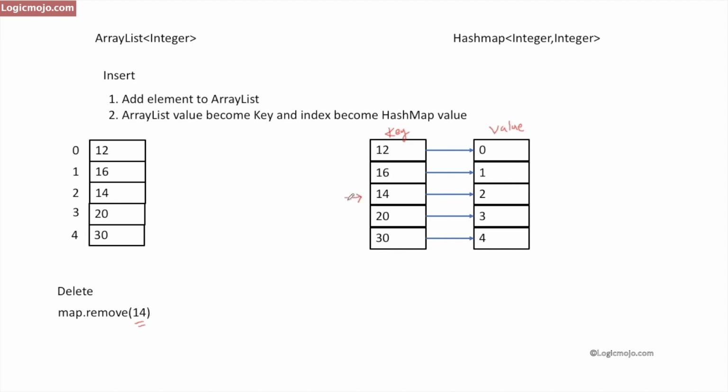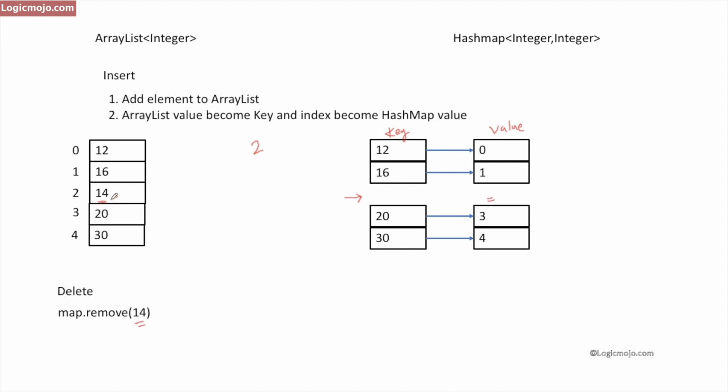So what do we have to do? We just delete this entry from the hash map. So we simply do map.remove 14, and it will remove this entry from the hash map. But before deleting that, I will store this value, which is the index in the array list. Because if you are deleting from the hash map, then correspondingly we have to delete from the array list as well. So we store that its index was 2. We go here, we find that 14 is present, and this entry is already removed from the hash map, so correspondingly this entry is also supposed to be removed from the array list.